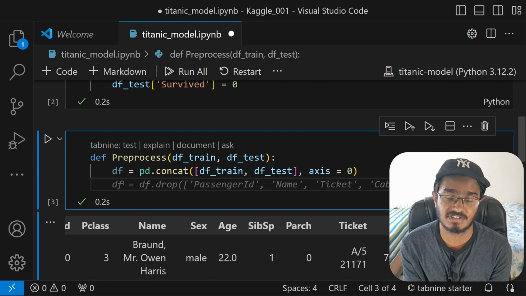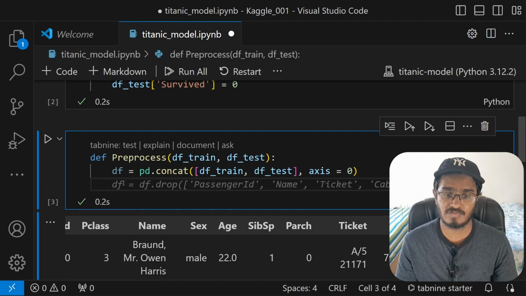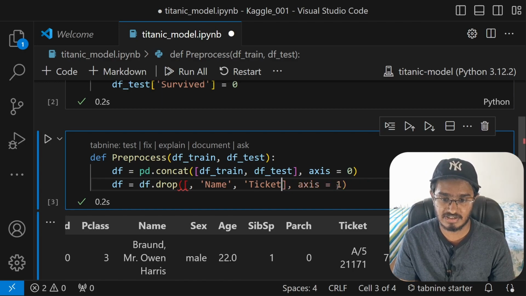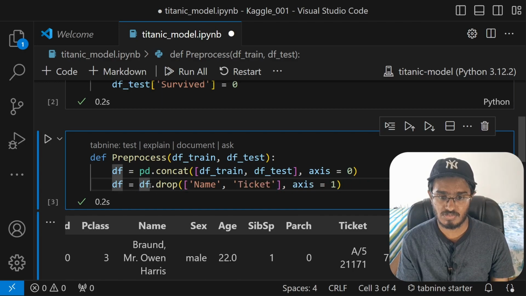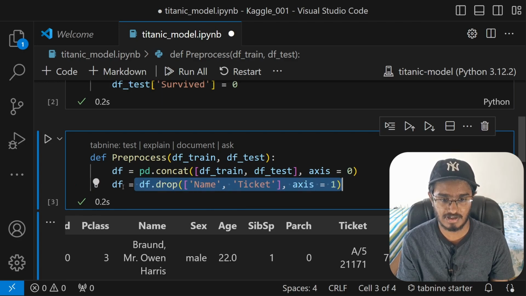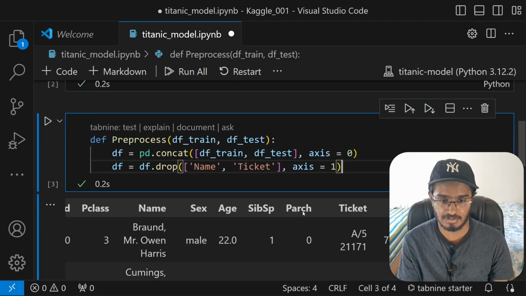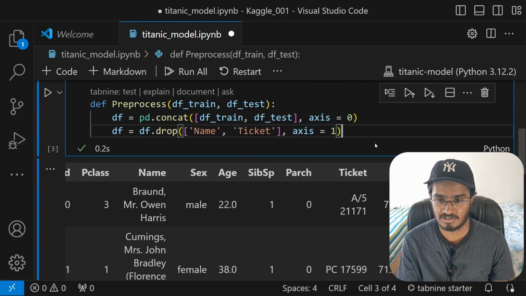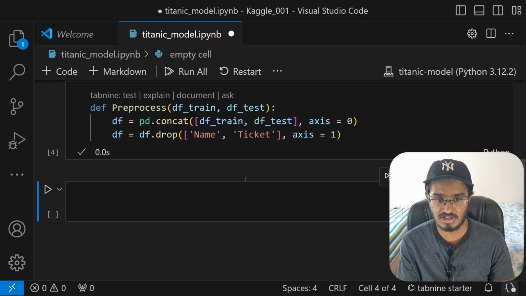Alright, now we have created our main data frame, and in this data frame all of my pre-processing functions are going to go. So first, what I will do with this main data frame is drop the columns that I don't need, using the df.drop function. I will drop name and then ticket. When I type in df.drop name and ticket, those two columns will be dropped, and that will update our main data frame. Again, in order to see this in action, you will have to call this preprocess function. In fact, let me just run this. This time we should not get any output.